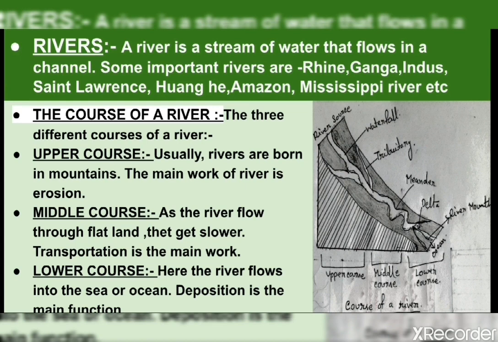So the main difference between these three courses of a river is that in the upper course the river's main work is erosion, in the middle course the river's main function is transportation, and in the lower course the river's principal function is deposition.